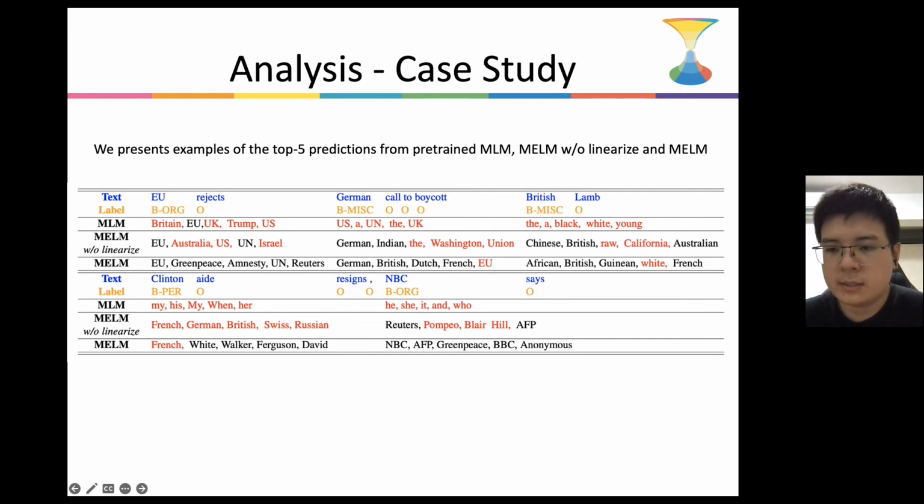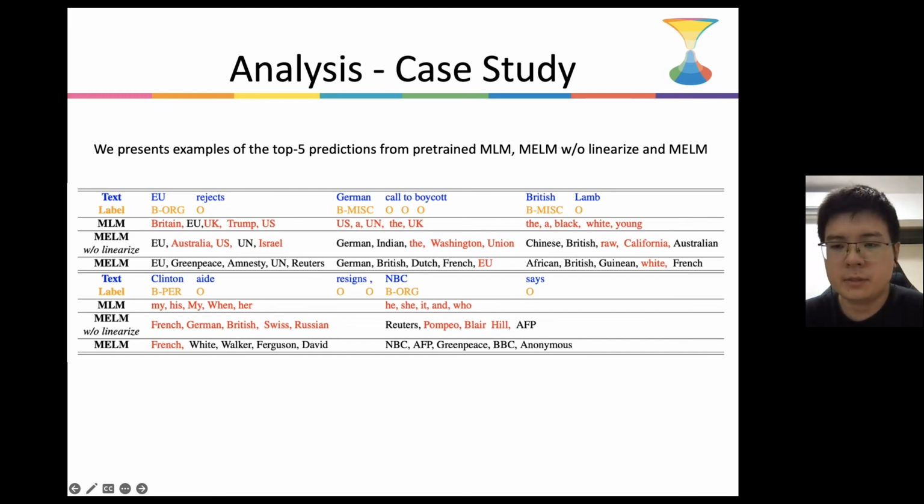Being fine-tuned on sentences with entities masked, MELM without linearize learns to predict entity-related words. However, without the explicit guidance from labeled entities, it is still too difficult for it to make valid predictions solely based on the ambiguous context.